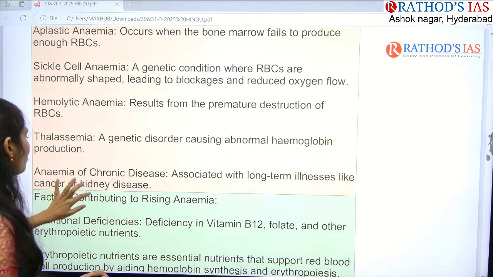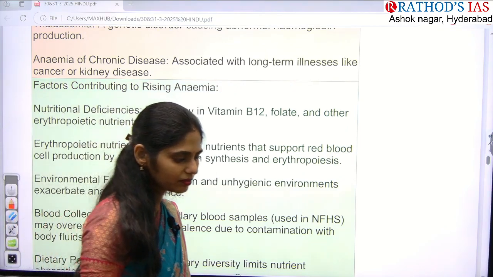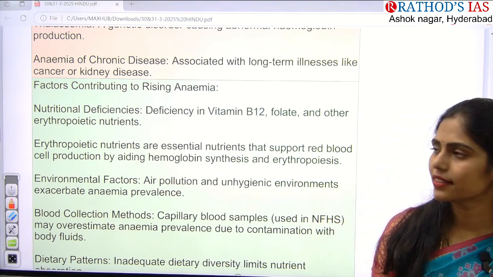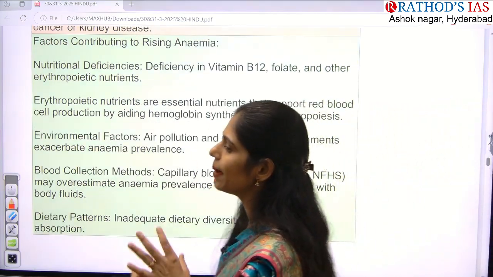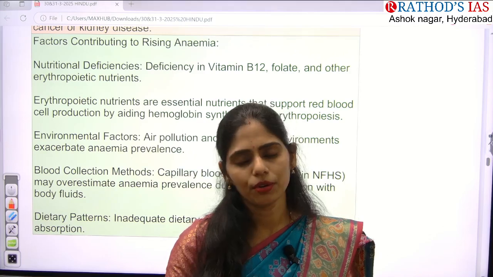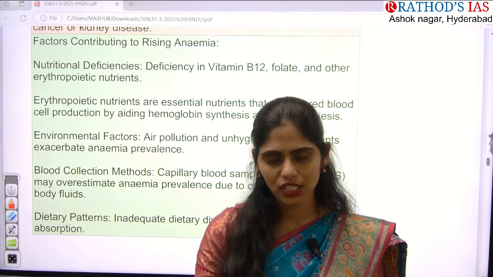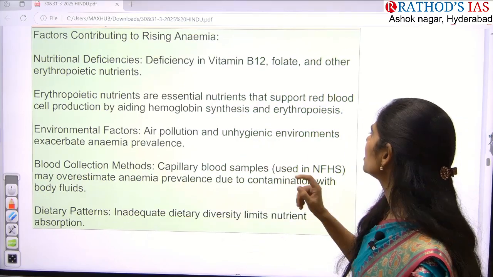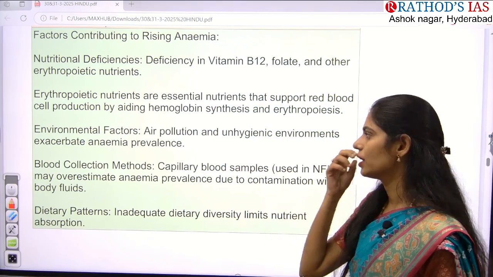Apart from that, you have to see what factors are responsible for the rising of anemia in India. So what problems have you identified so far? There is no proper diet, especially nutrition deficiency. People do not take a balanced diet, which includes carbohydrates, fats, proteins, vitamins, and minerals, all in enough content. Here we don't take that properly. Next are erythropoietic nutrients, the essential nutrients that support red blood cells, but we are not taking essential nutrients like B12.